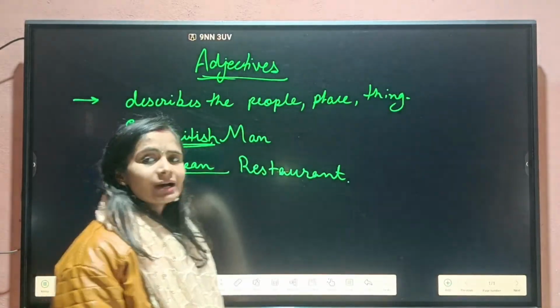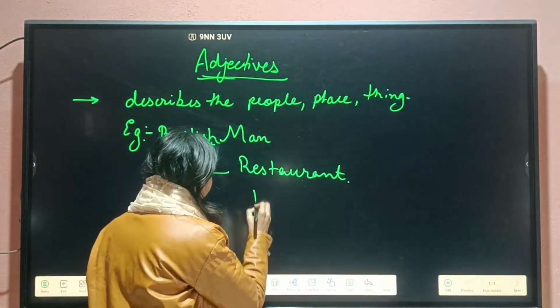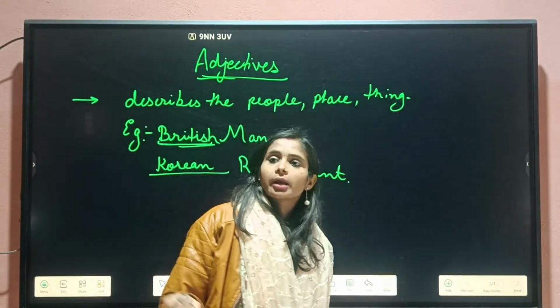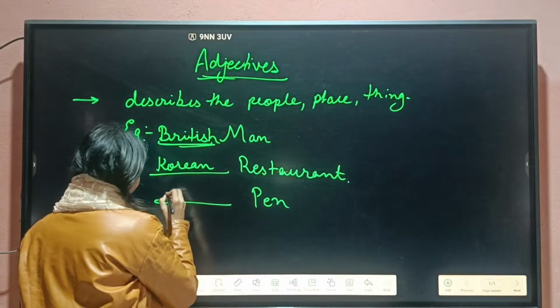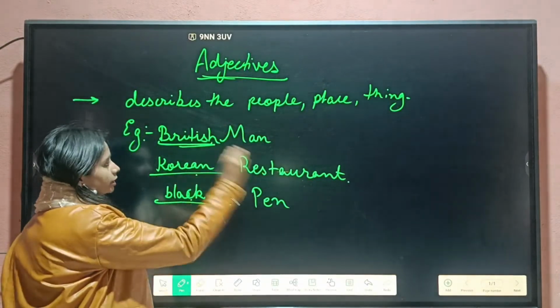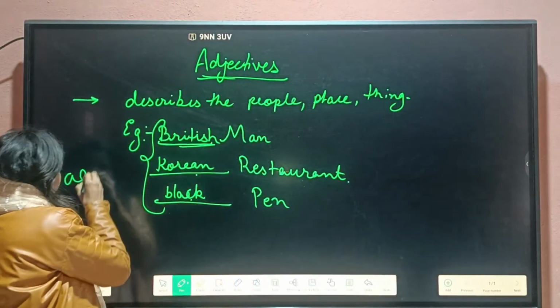We may take any example of thing. For example, this pen I am using. So I can write pen here. Now, what is the color of this pen? This is black pen, red pen, green pen. So we can write here that this is black pen. So these black, Korean, British, all these are our adjectives.